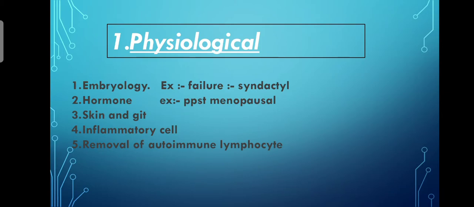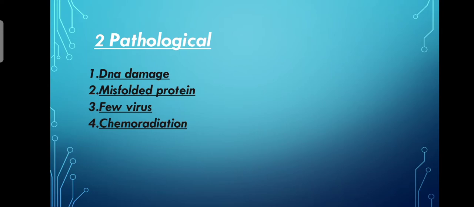Okay friends, second is hormonal, post menopausal. Skin and GIT, inflammatory cells, post-inflammatory and removal of the autoimmune lymphocytes after the inflammatory conditions. Okay, and certain immunological conditions. Second is pathological. As we saw, pathological conditions occur during certain diseases. So it is abnormal DNA damage leading to apoptosis, misfolded proteins like amyloids, viruses and chemoradiation.